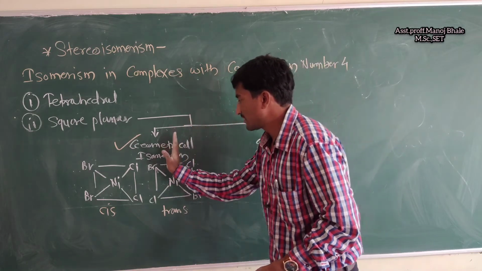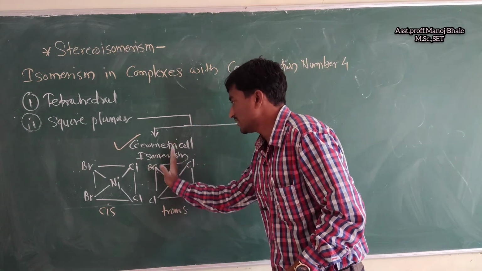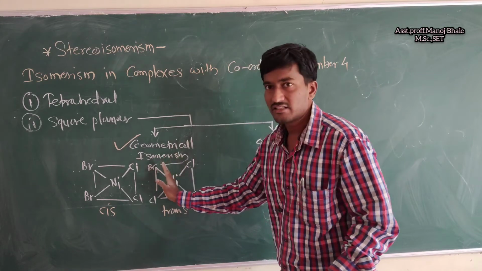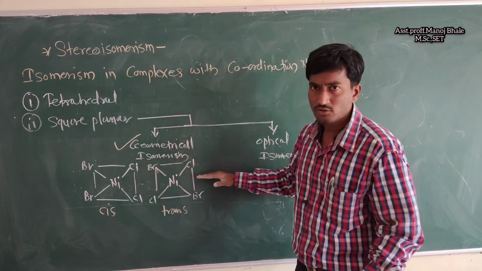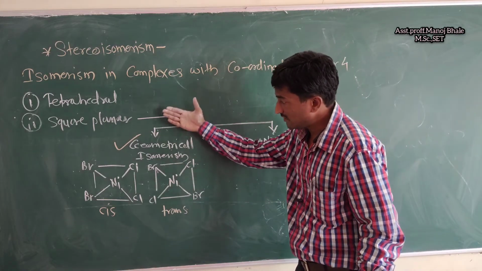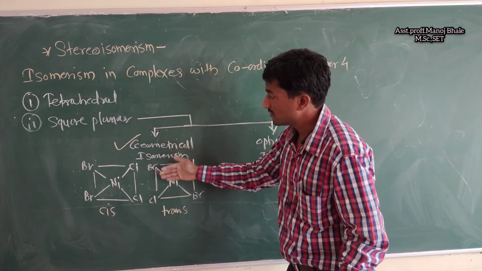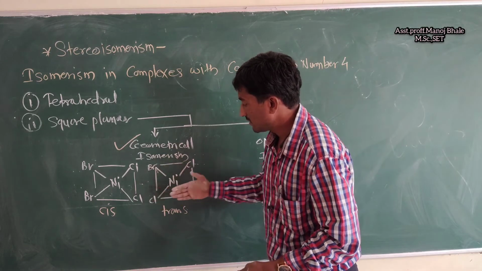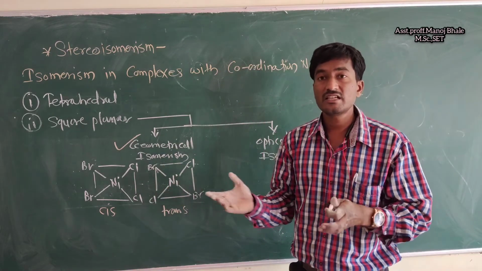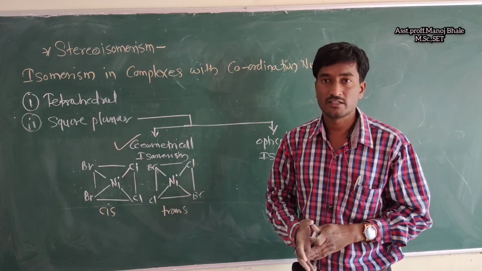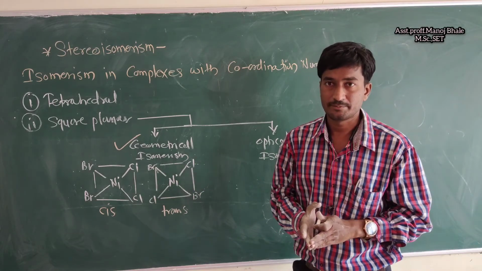If we pass a plane here, then there is no plane of symmetry. If we pass a plane here, there is also no plane of symmetry. But if we pass it exactly in between these chlorines, half bromine cut, half chlorine cut, half bromine cut, half chlorine cut, that means it is equally separated in the plane of symmetry.